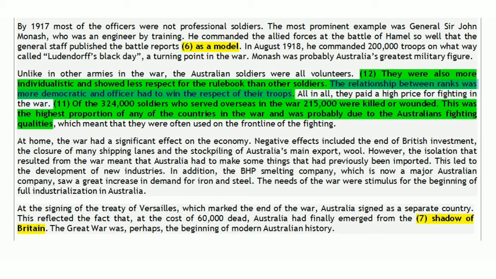So when they did not try to gain respect from their soldiers, those were the times when Australian soldiers did not respect their superiors.